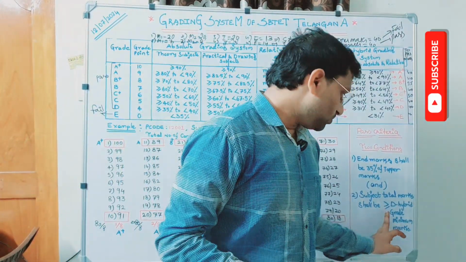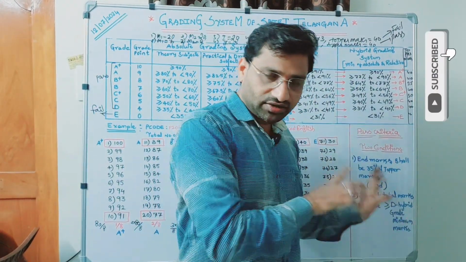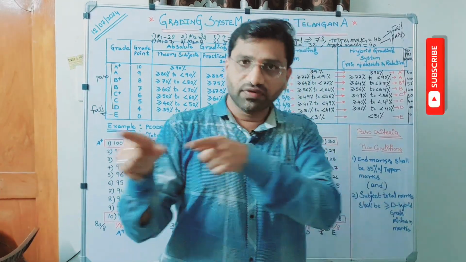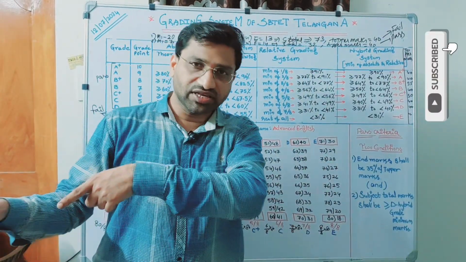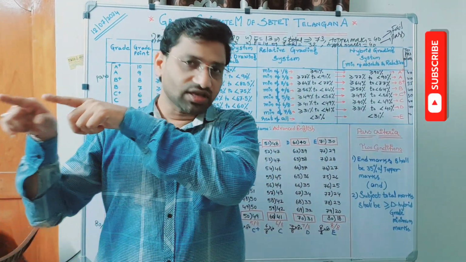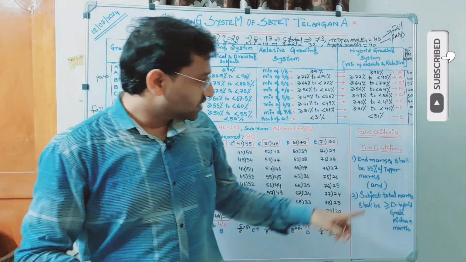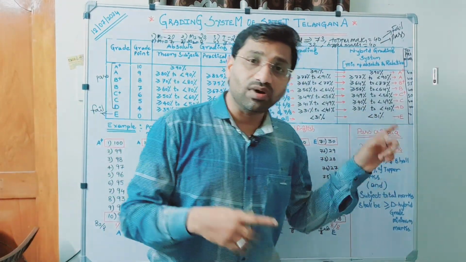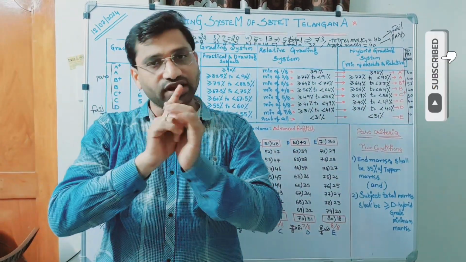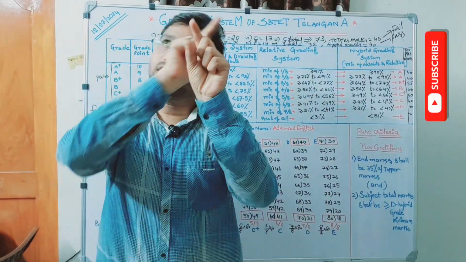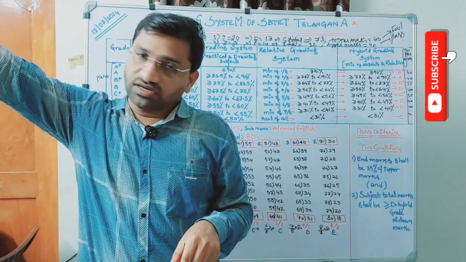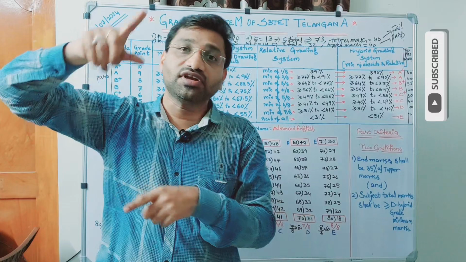That's the second condition, whether you passed or not. Look at your 100 marks total in the supplementary results. If that 100 marks subject total in the supplementary results is greater than or equal to the D grade minimum of the regular event, then one criterion is fulfilled. In the same table, at the last corner cell, you will have top marks.